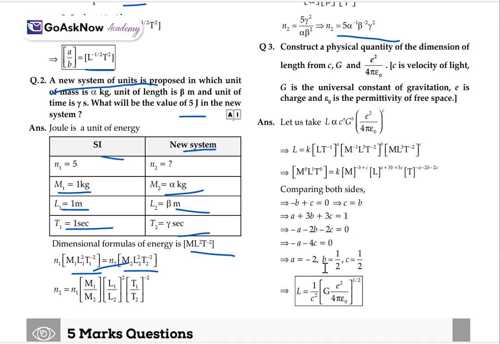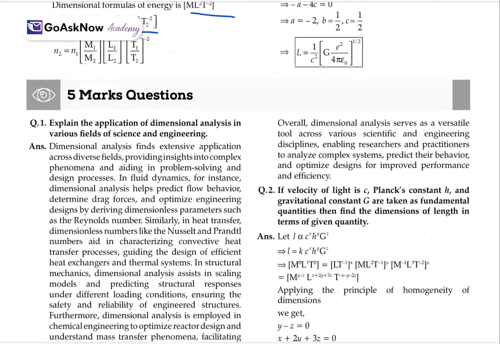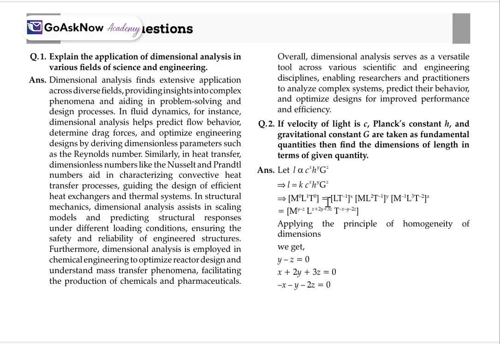a is equal to -2, b is equal to 1 by 2 and c is equal to 1 by 2. So it will be L is equal to 1 upon C squared. We'll put the values over here, then G, e squared upon 4 pi epsilon naught and its square root will be 1 by 2. So these are the 3 marker questions. After that, we'll just move forward with the 5 marker questions.